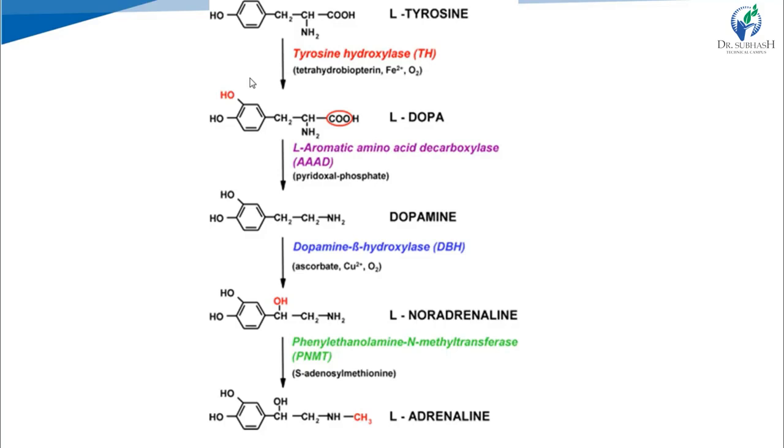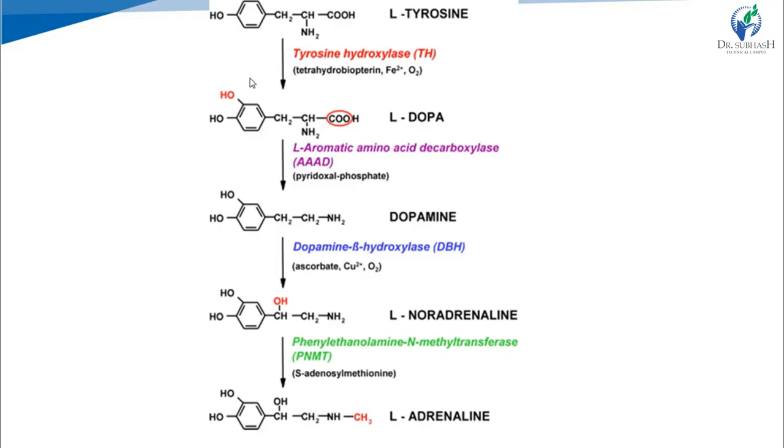First, the biosynthesis of catecholamines includes four main steps. First one is conversion of tyrosine to dopa, then dopa to dopamine, then dopamine to noradrenaline, and then noradrenaline to adrenaline, right? Tyrosine to dopa is catalyzed by the enzyme tyrosine hydroxylase.